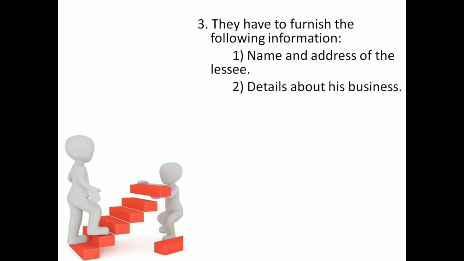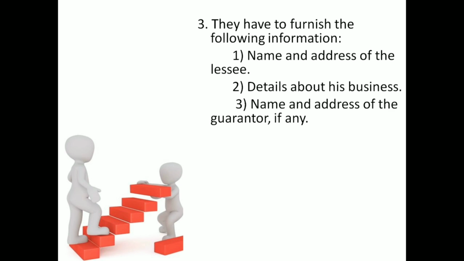The next one is details about his business. Normally, which type of business is running, and what is the requirement of this particular asset on lease, that also has to be mentioned. Then the next one is the name and address of the guarantor. That is also part of this type of agreement.